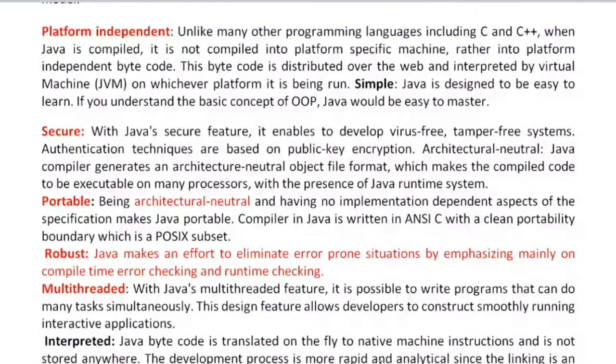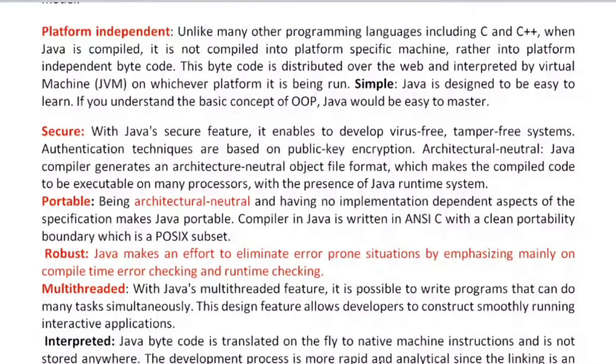So Java provides this multi-threaded feature by which it is possible to write programs that can do many tasks simultaneously. So this is another very, very important feature of Java. It is multi-threaded. So there is another difference you can say. The threading concept is not in procedure-oriented programming, but the threading concept is included in object-oriented Java programming. Clear? So this is another point.